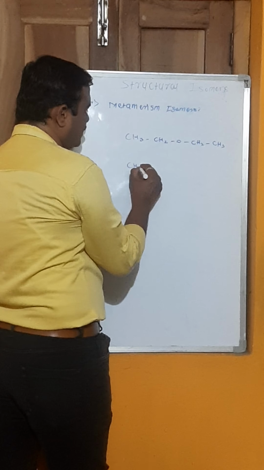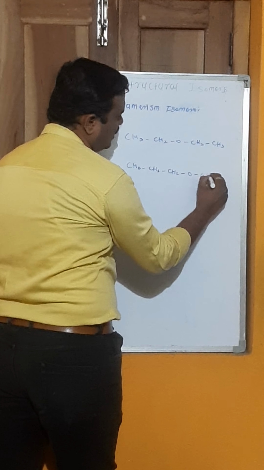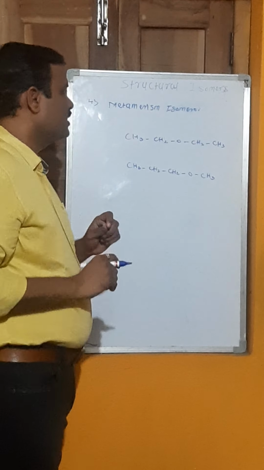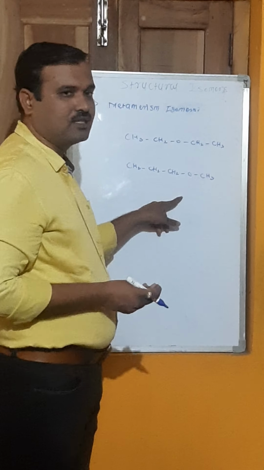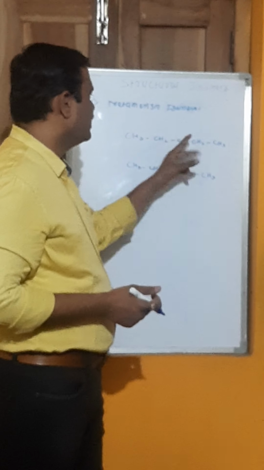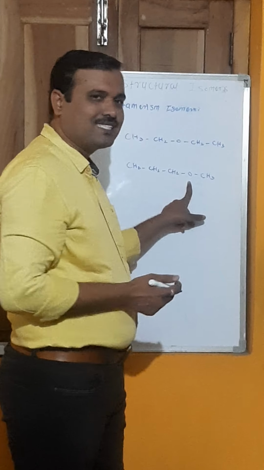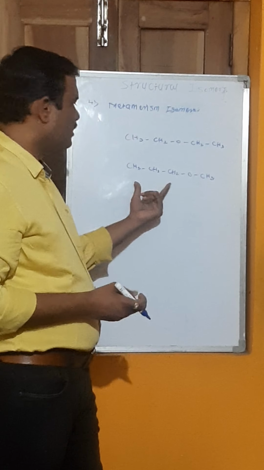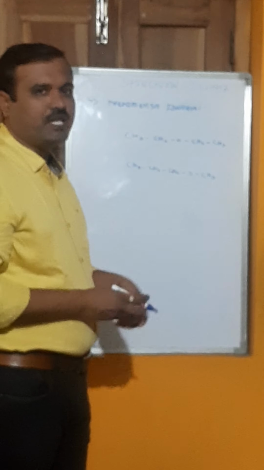And CH3, CH2, CH2, O, CH3. This is also an ether, and the name of this compound is methyl propyl ether. See here, the carbon chain on either side of oxygen is different. Here on both sides is an ethyl group, and in this example one side is a propyl group and the other side is a methyl group. This is the example of metamerism.